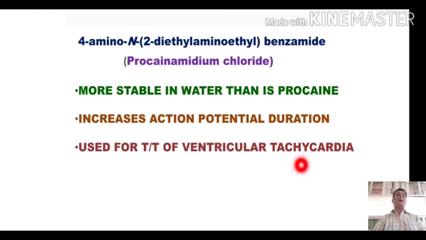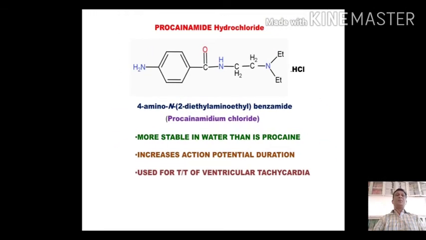Tachycardia we remember as an arrhythmic condition where there is increased beat formation. So in the condition where there is increased beat formation, it is required to control the beats. So when the action potential duration is increased, there will be a decrease in the number of beats per minute. So that's why this drug is used in treatment of ventricular tachycardia.